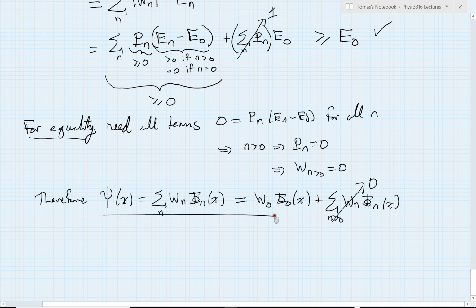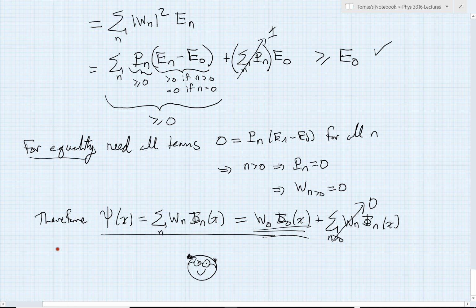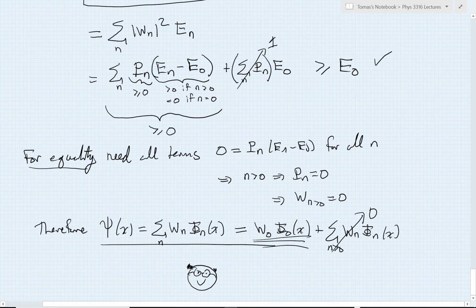And so when I want equality, I must have just some multiple of the ground state, and that completes the proof. We've completed the proof of both the inequality and the equality, and that then deserves the happy professor symbol. Very good. So we will pick this discussion up later on.